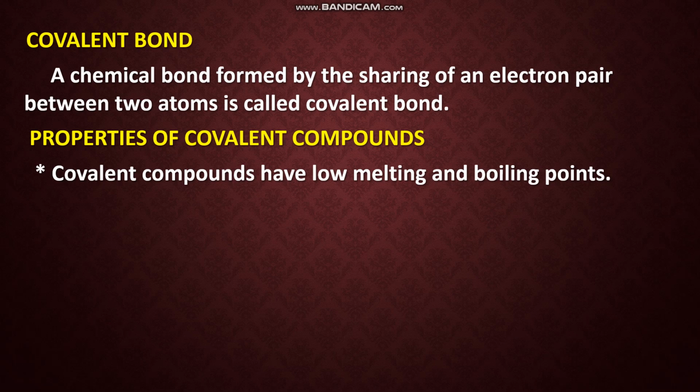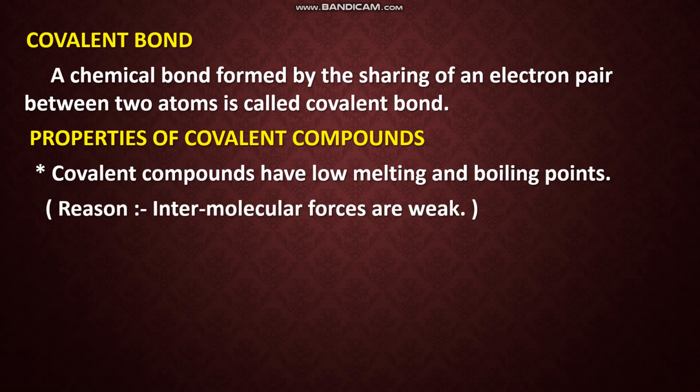That's the reason less heat is required to convert a solid to liquid or liquid to gaseous state, so covalent compounds have low melting and boiling points. The reason is that intermolecular forces are weak. Intermolecular means the forces between the molecules.